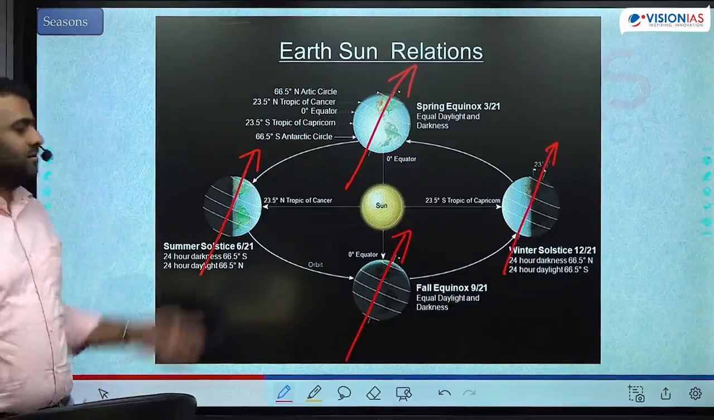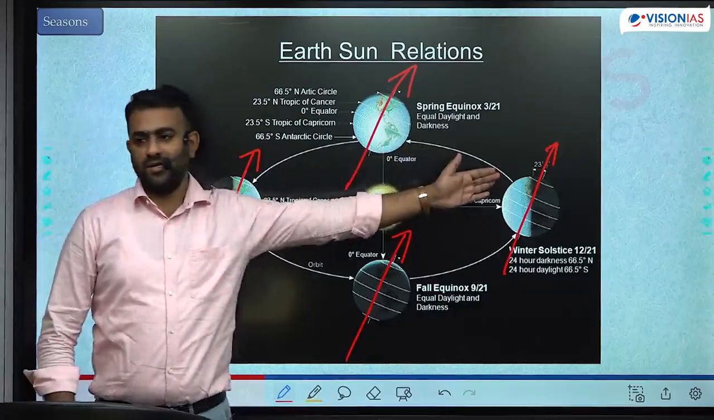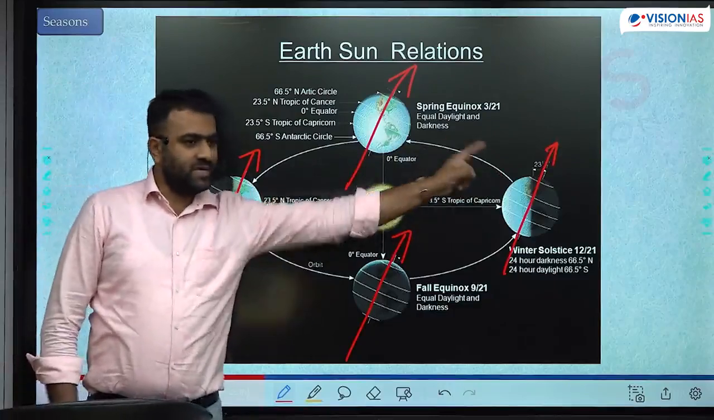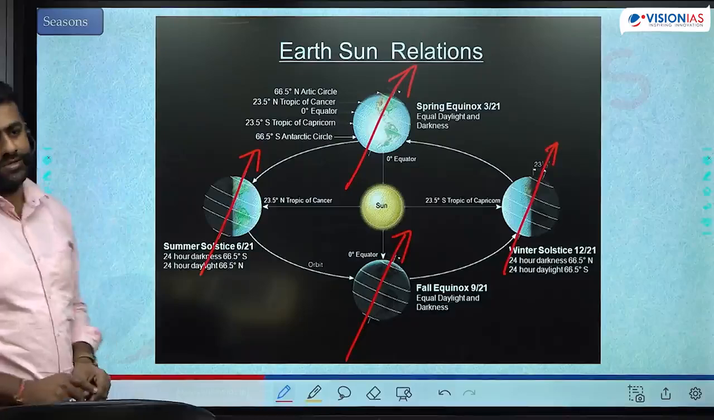Is that clear? This is summer in the northern hemisphere, winter in the northern hemisphere. This peak position is called the summer solstice, this peak position is called the winter solstice.